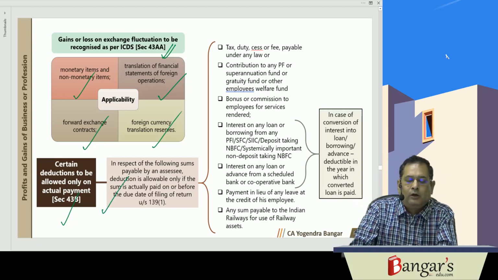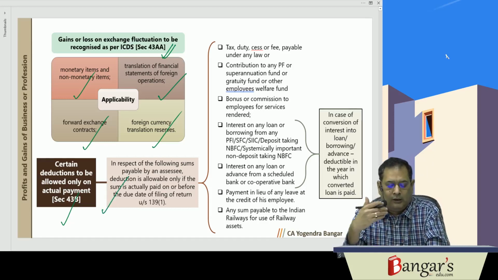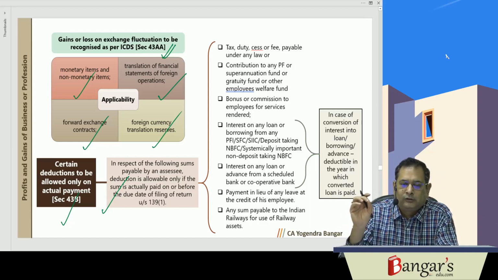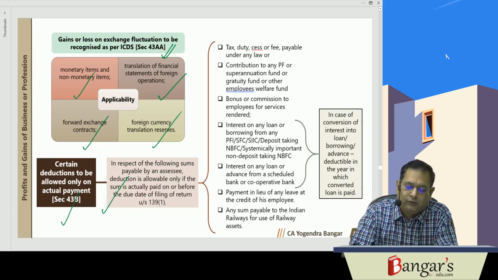Payment must be made on or before the due date of furnishing the return of income. Then it will be allowed in the previous year to which it relates. Otherwise, the same will be allowed in the year of payment. In respect of the following sums, which are payable by the assessee, deduction is allowed only if the sum is actually paid on or before the due date of furnishing the return of income.